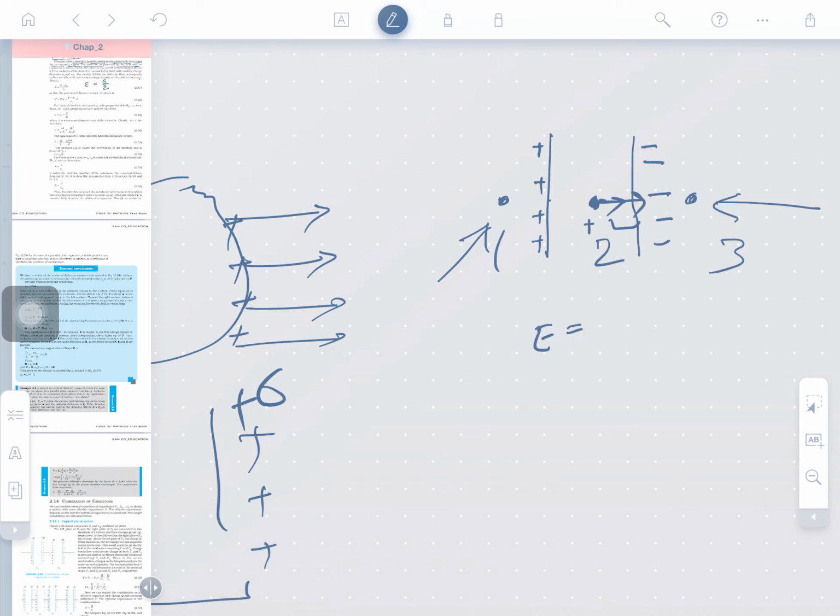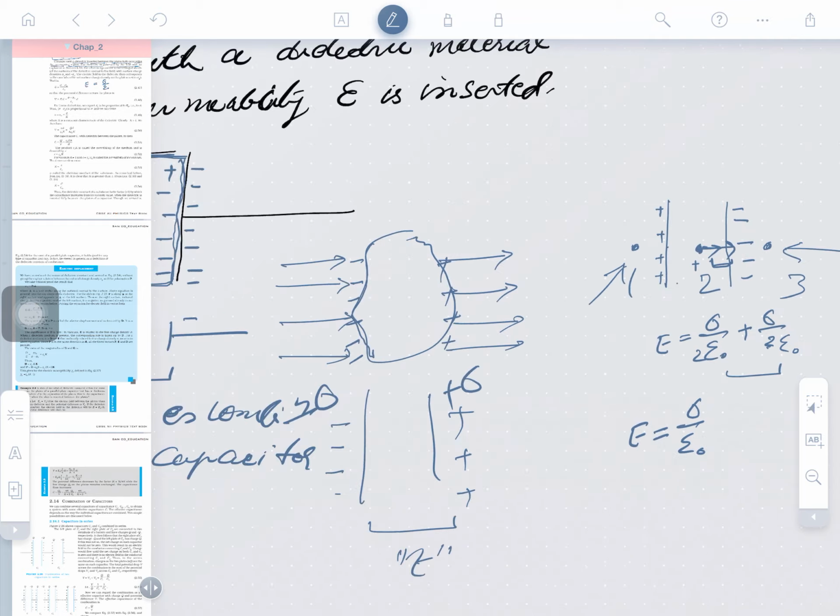That is why the electric field here due to this plate is sigma upon twice epsilon naught, and due to the other plate it is in the same direction, both vectors in the same direction, so they are taken as positive. If we add them, we obtain sigma upon epsilon naught. So, always remember that at any point between two positively and negatively charged plates, the electric field is given by sigma upon epsilon naught. Do not forget this next time.